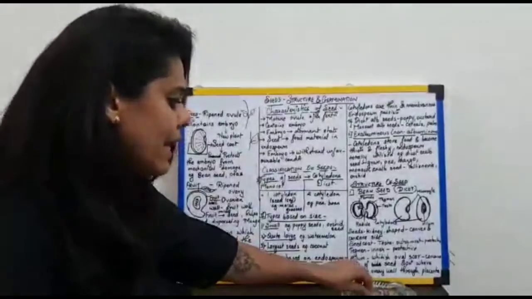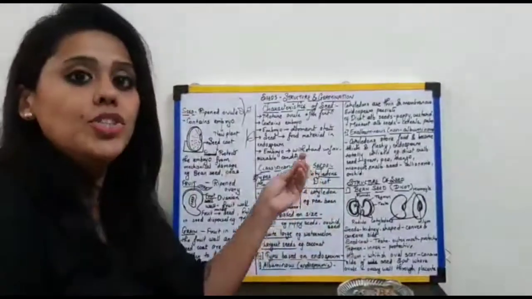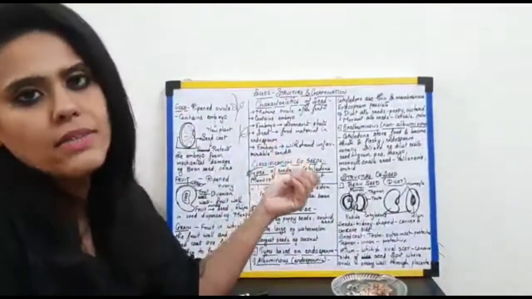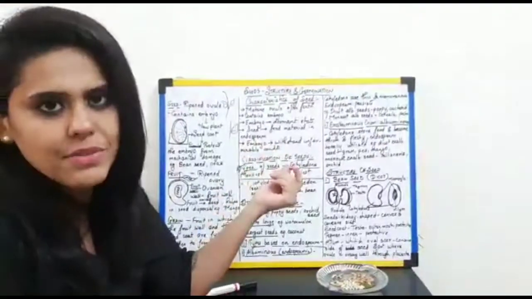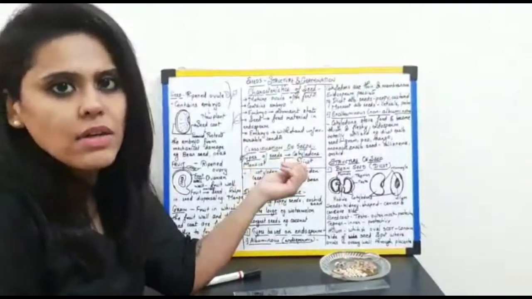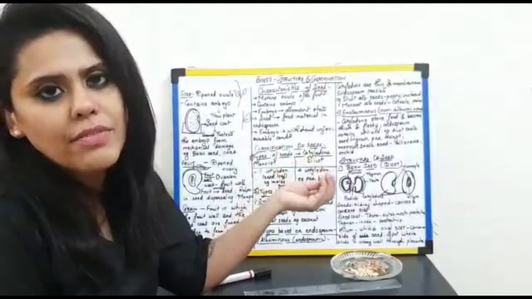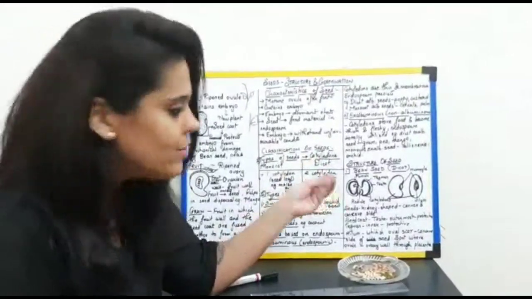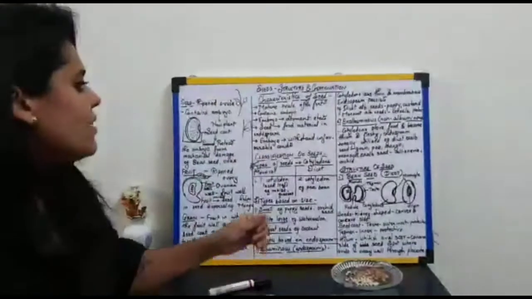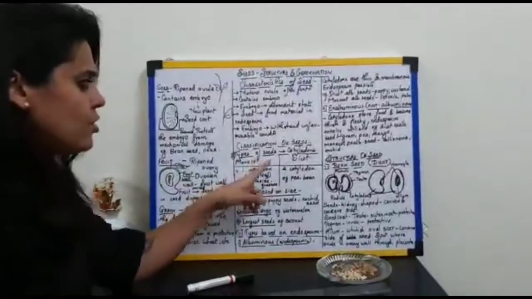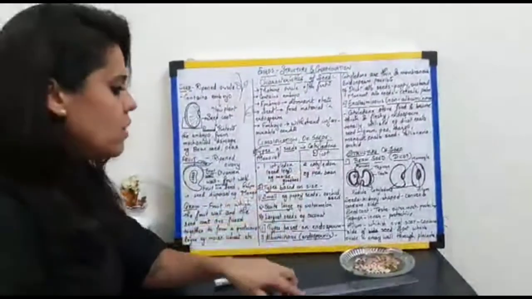Because by looking at the seed you can never judge whether it is a monocot or a dicot seed. And if you cut it, yes, definitely you cut a life, you cut an embryo, right? So, classification of seed based on the number of the cotyledons.